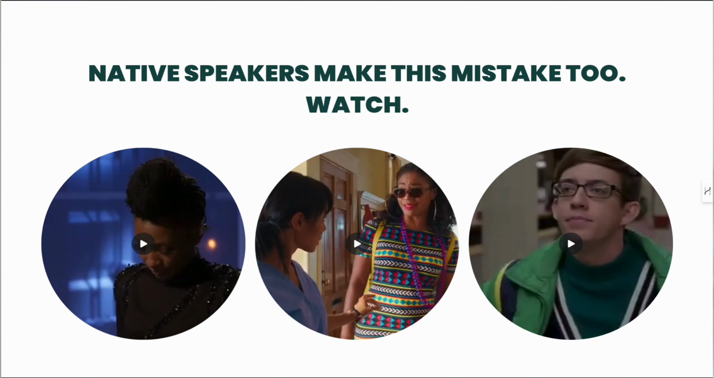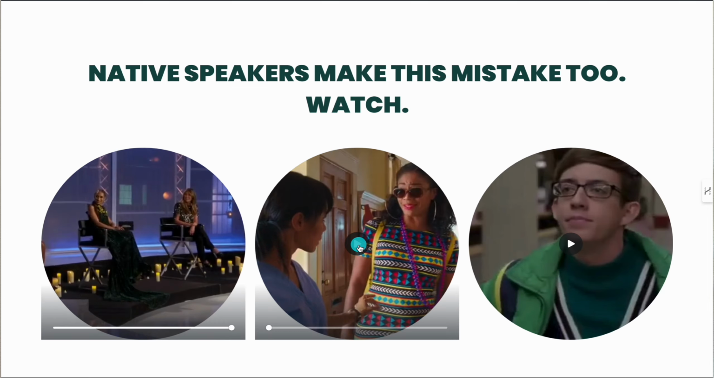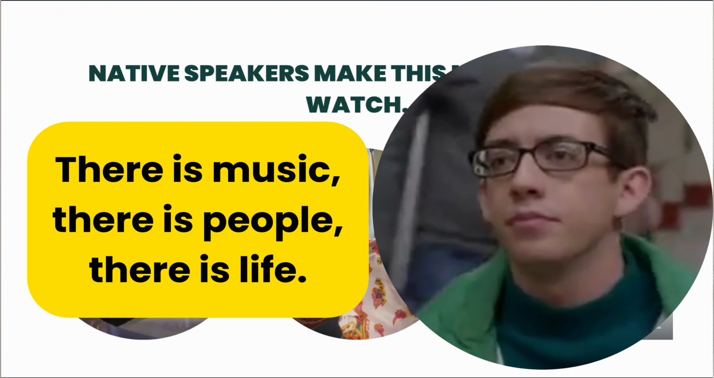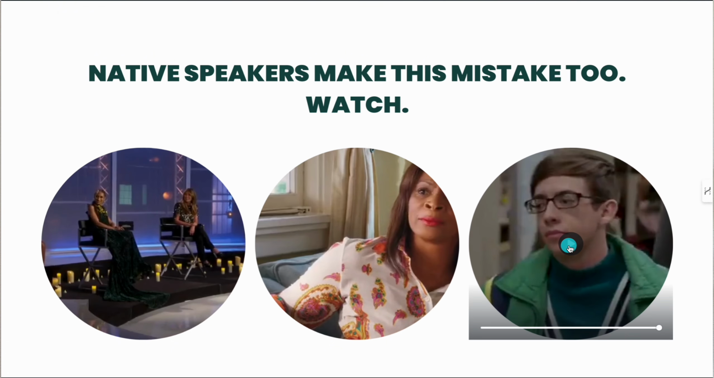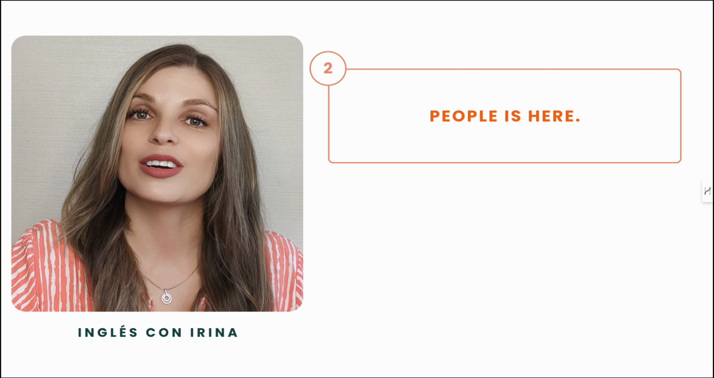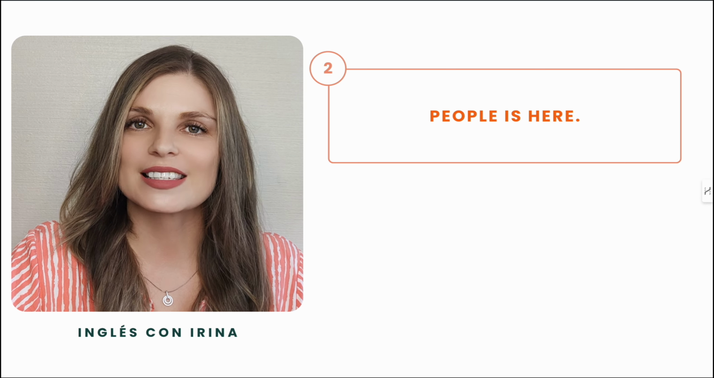Don't worry, because this is a mistake that native speakers also make quite frequently, and here are a few examples for you. Check them out. There is talent in people, and then there's gift. There's crazy people out there. There's music, there's people, there's life. Native speakers also make this mistake quite often. This mistake now should be very easy for you to correct because we just talked about this.